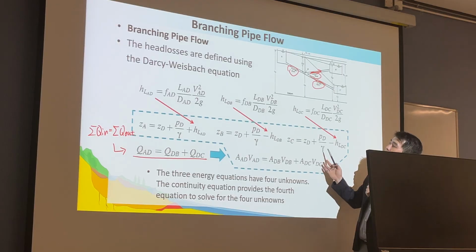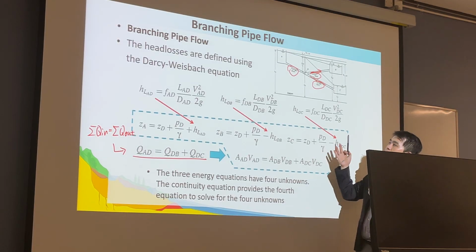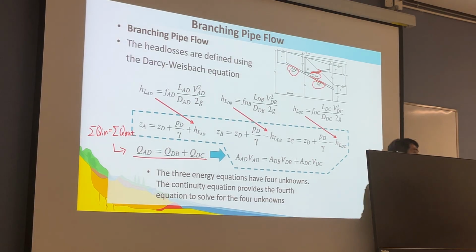We may combine these four equations to solve for the unknown variables.